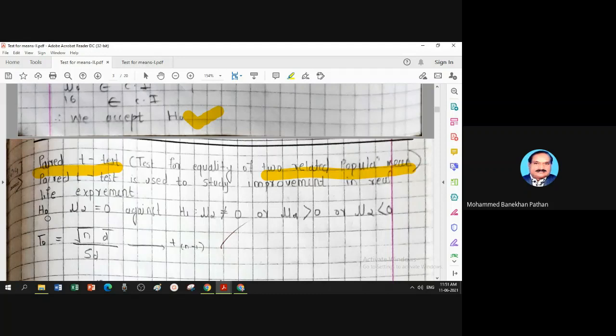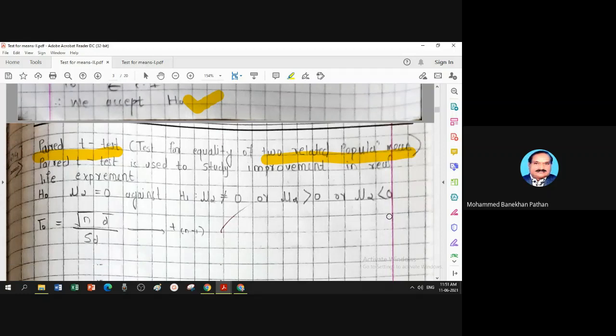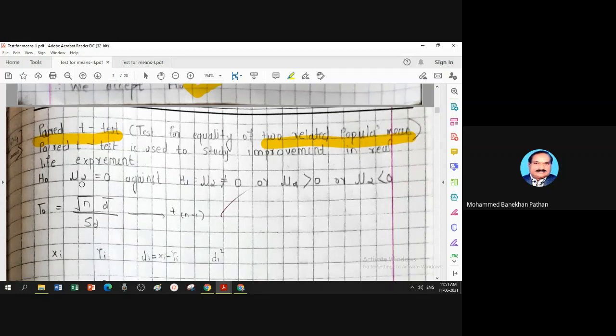So H naught is mu1 equal to mu2. In other words, mu d, it is not alpha, it is d for difference. Mu d equal to 0 against H1: mu d not equal to 0, mu d greater than 0, mu d less than 0. Now, when I say mu d equal to 0, that means the program is not beneficial.